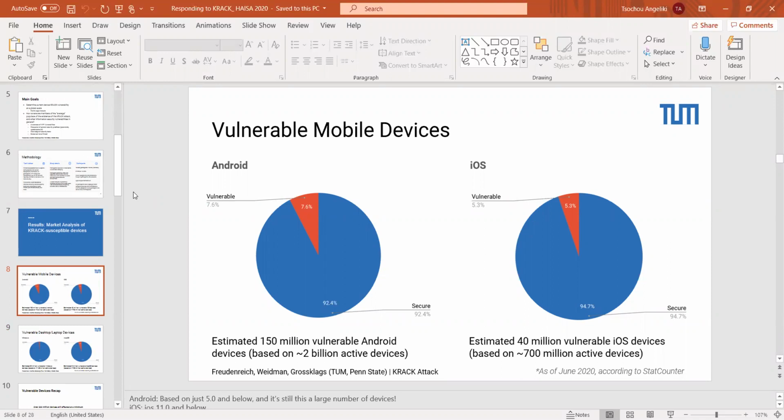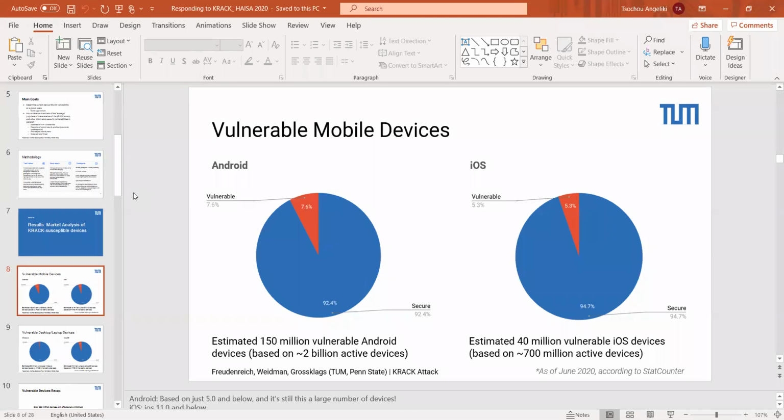Essentially what we're looking at, and this is actually current, so this is even as of June 2020, as we continue to update these figures, is that on Android, we still estimate that there are 7.6% of the Android population devices that are still vulnerable. Worth noting that the threshold for what we consider to be vulnerable is Android devices on Android 5.0 or earlier. As we all may or may not know, the Android system can be fairly fragmented in terms of updates.